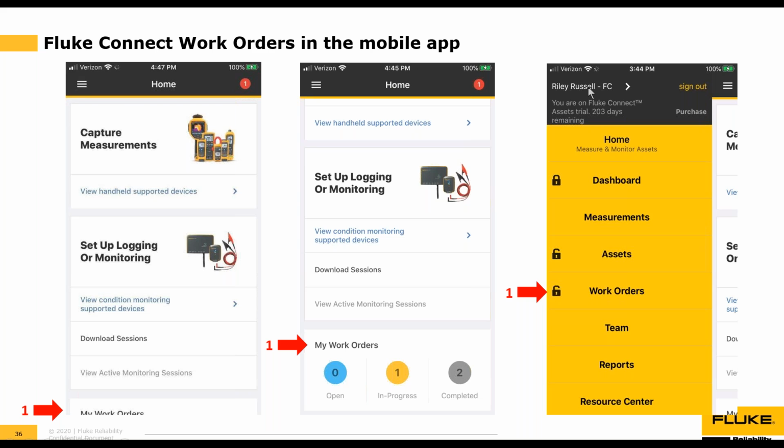And over here, you can see that if I click on the 3 lines in the upper left-hand corner, I can access the menu options. These are the different menu options available, so I could go to the work orders from there as well. You'll notice that the assets and work orders both have locks because these two options are part of the Fluke Connect Assets software tier. And here you can see it says you are on the Fluke Connect Assets trial, 203 days remaining. After 203 days are up, these locks are going to lock because that's when my free trial expires.